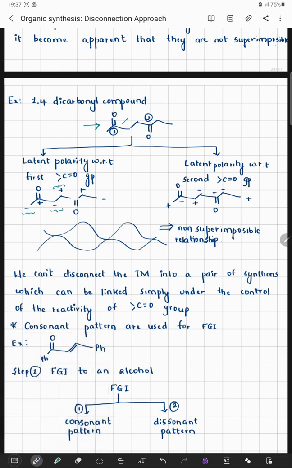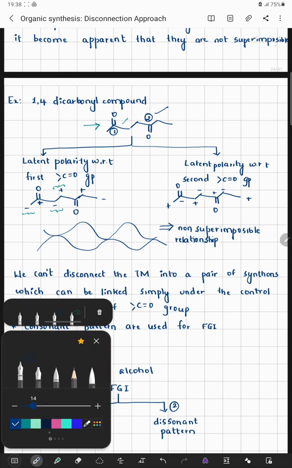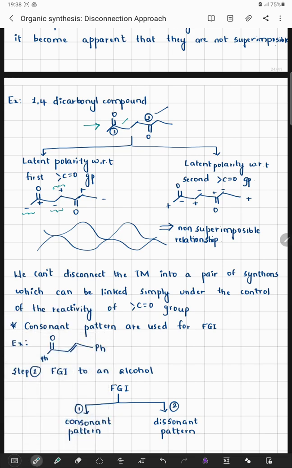If I try to understand this particular dissonant pattern, I am not able to get a superimposability. Let us try to do it from the carbonyl carbon number 2. If I start with this carbonyl carbon 2, the carbon will carry a positive charge, then alternately a negative charge, and then a positive charge. Here there is a negative charge, a positive charge, and I can observe that a negative charge is getting generated onto the carbonyl carbon.